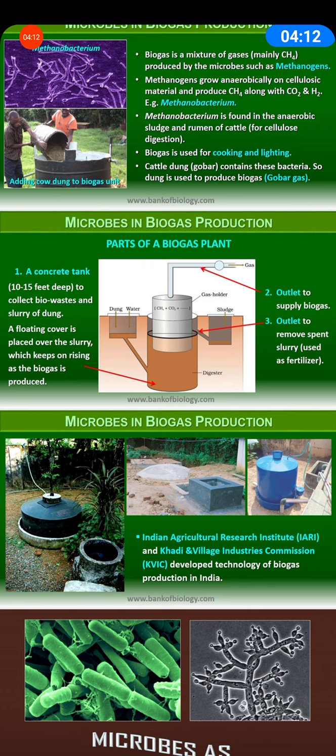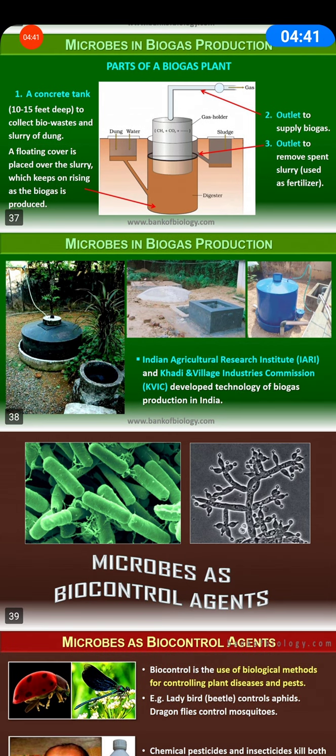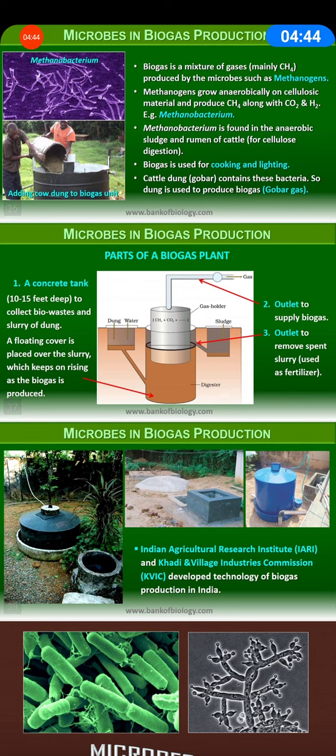Biogas collects in floating gas holders which keep on rising, and these biogas holders are connected by pipes to the house where the gas can be used for cooking, lighting and for electricity. So in this case there is an outlet to supply biogas and an outlet to remove the slurry, and that slurry is used as a fertilizer. So this is all about microbes in biogas production.